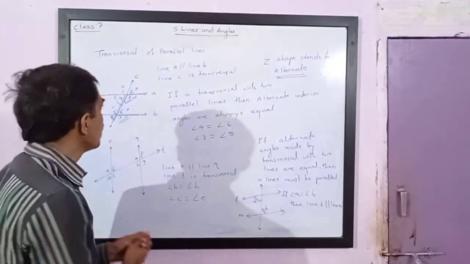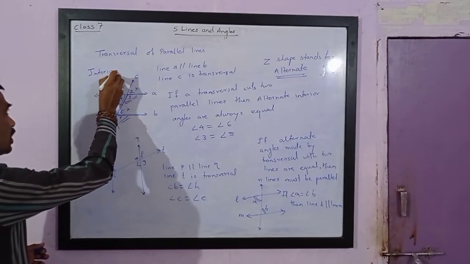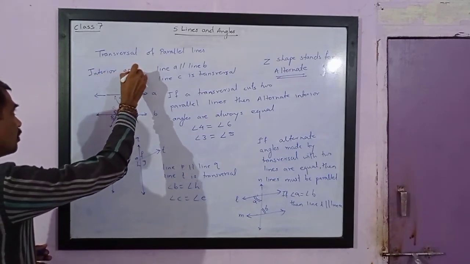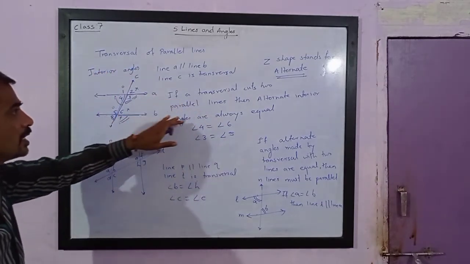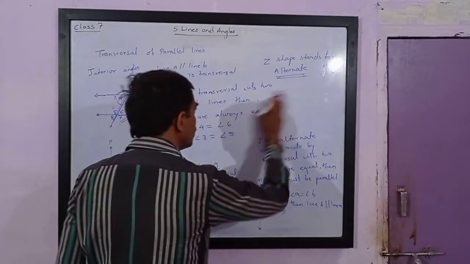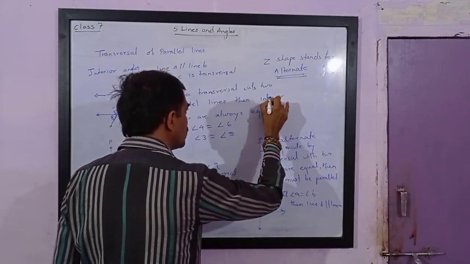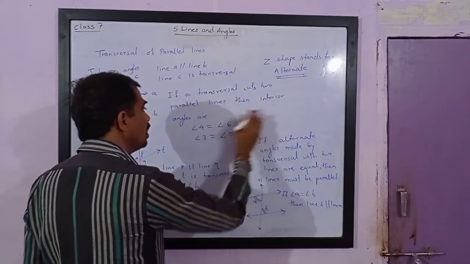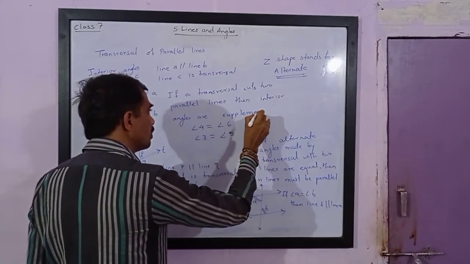Dear friends, next part is about interior angles. Let us try to understand interior angles. If a transversal cuts two parallel lines, then interior angles on the same side of the transversal are not equal but are supplementary.